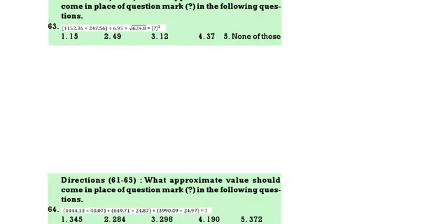Then 1152 plus 248. That totally is 1400. 1400 by 7 is 200. Plus root of 625, 25. So 225 is equal to x square. X is equal to 15. Option 1. Next.